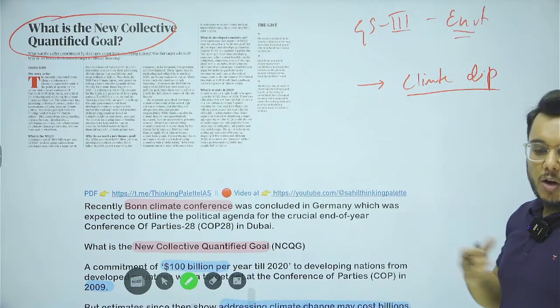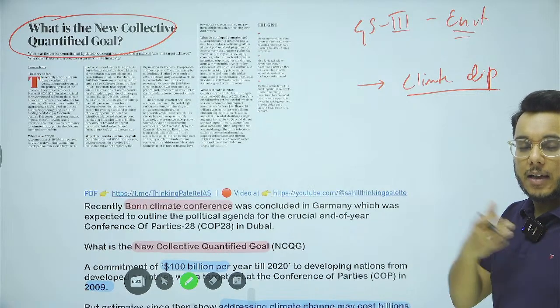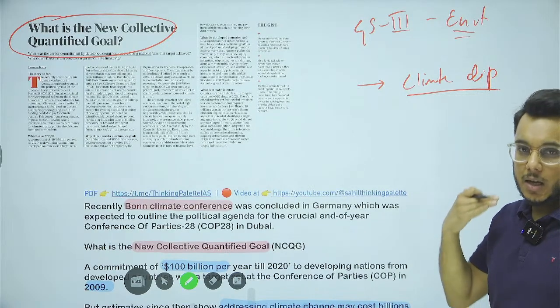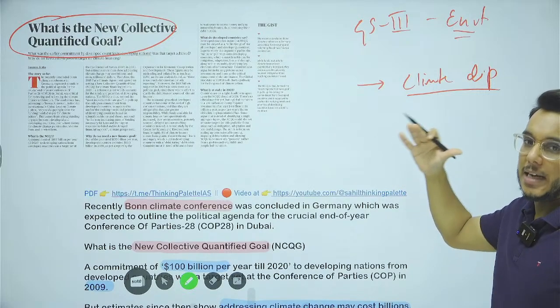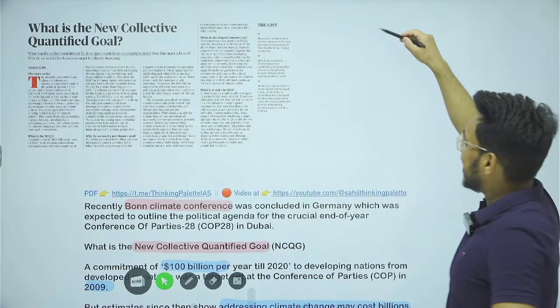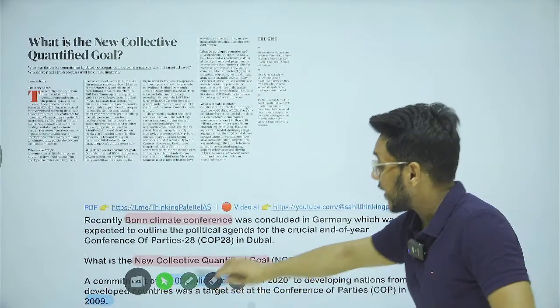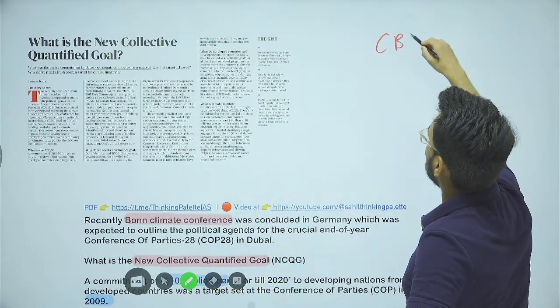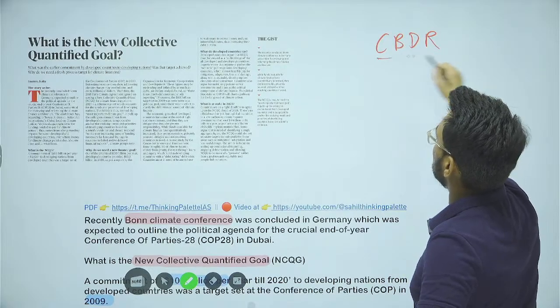Now, before going into this particular article, let me tell you some basic background information that you need to know first. Basically, guys, there is a principle of CBDR, that is the common but differentiated responsibility.